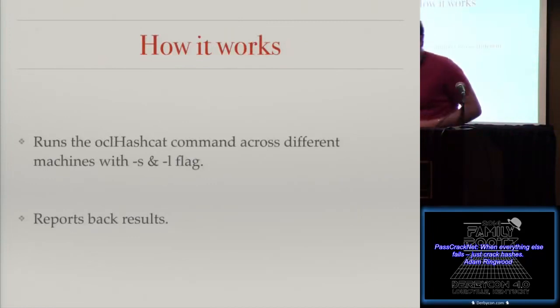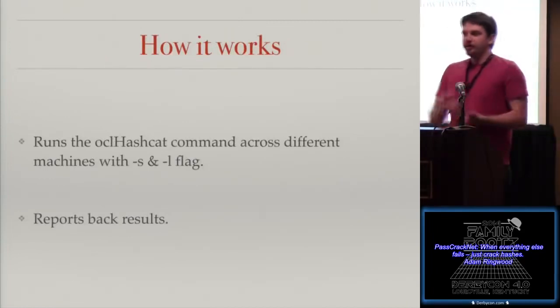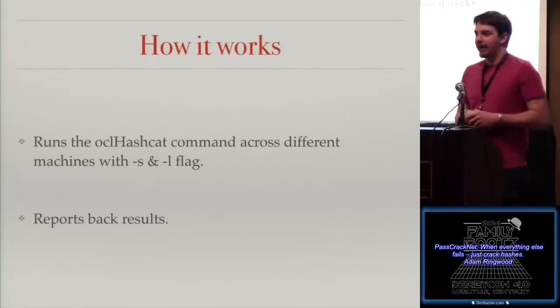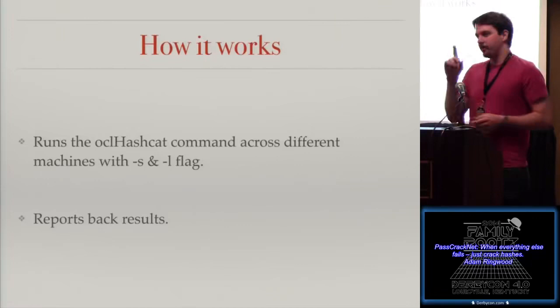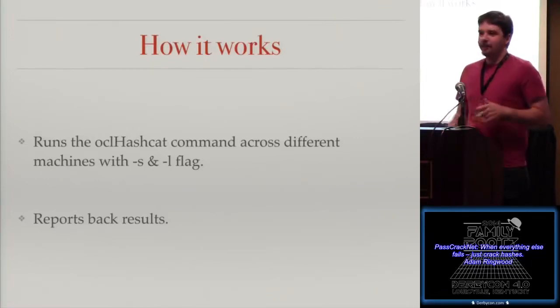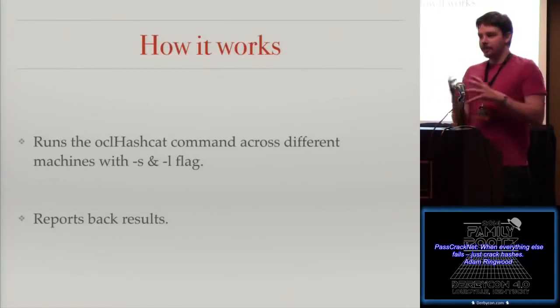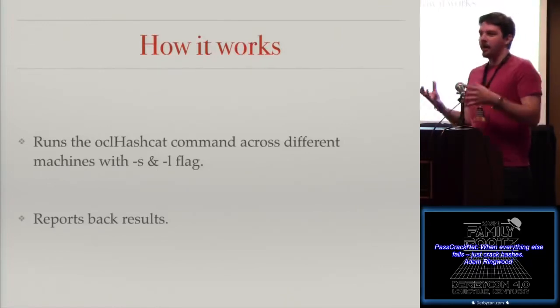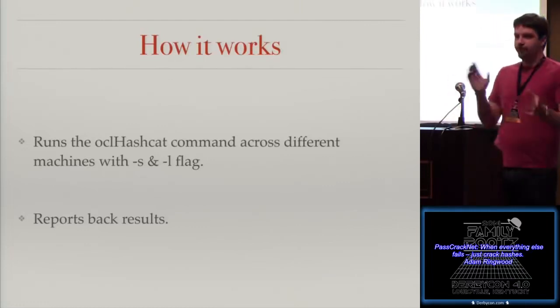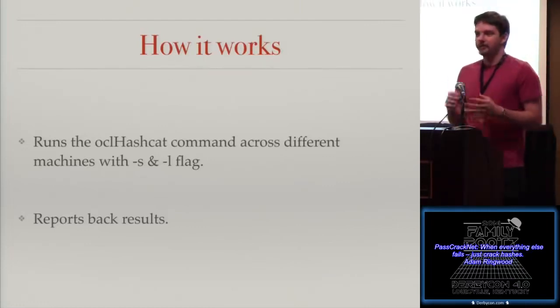So how does it work? There's actually a funny story about this. This started back a year and a half ago, and a year and a half ago, there was no way to do it how I'm doing now. What you essentially had to do is there was a restore file that was a binary file. And you had to hunt around on the internet, and there's a single place where the format of the file is mentioned. And so you had to reverse this binary file, and then you had to rewrite it, and you had to make sure everything was right, because if it wasn't right, Hashcat would just fall over, and it would fail miserably.